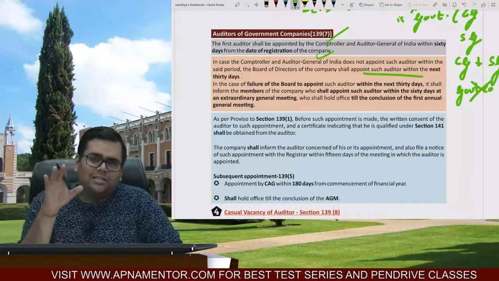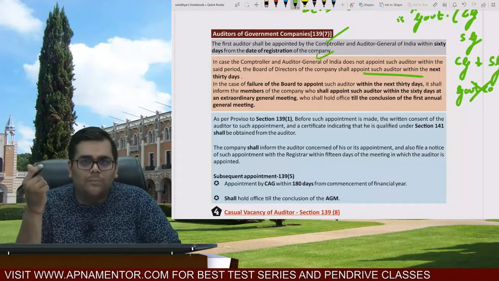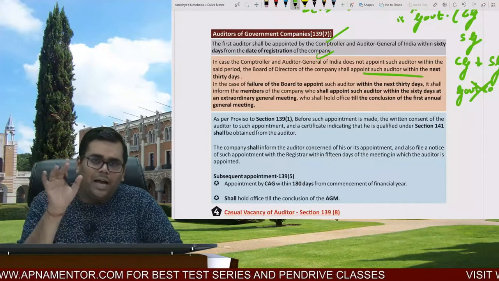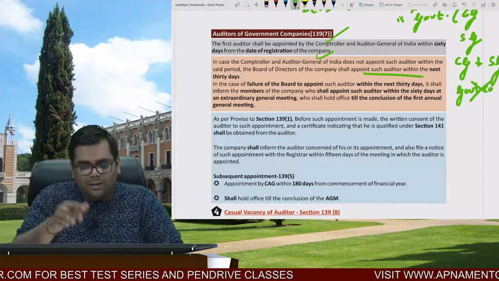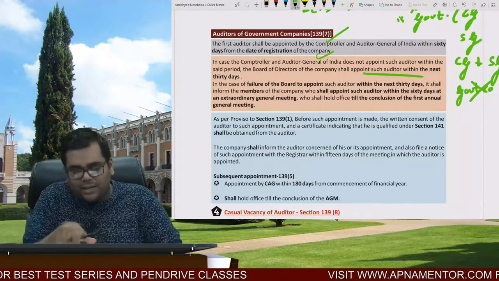I think a similar story applies in the case of auditors of a non-government company in 139 subsection 6. Appointment by the BOD within 30 days. If the BOD fails, then the members within the next 60 days. Here also it is the same. Only that an additional layer of CAG has come.